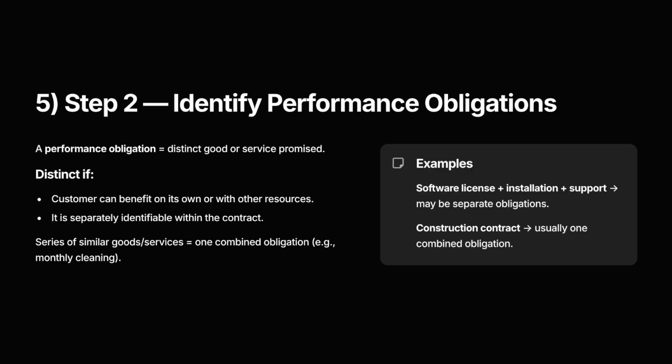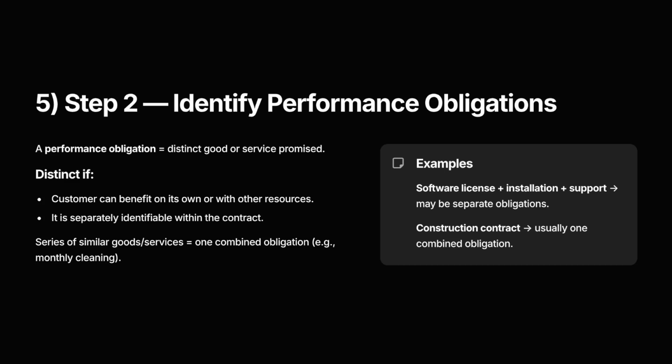Step 2. Identify performance obligations. A performance obligation is each distinct good or service promised to a customer. To decide if something is distinct, 2 tests apply. The customer can benefit from it on its own or with other readily available resources. It is separately identifiable, not heavily interdependent with other promises in the contract. If both apply, it's distinct.